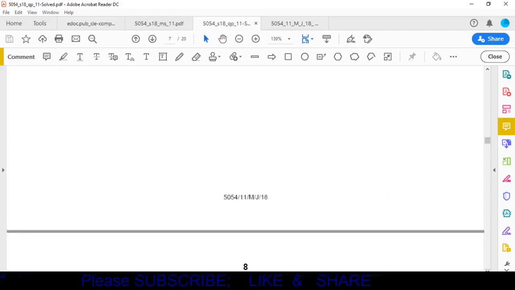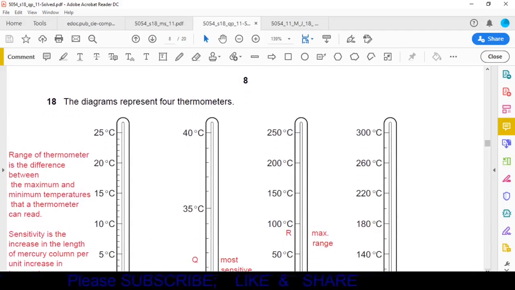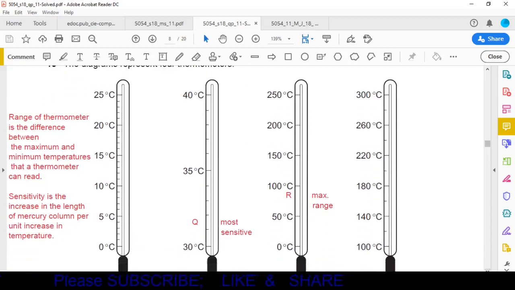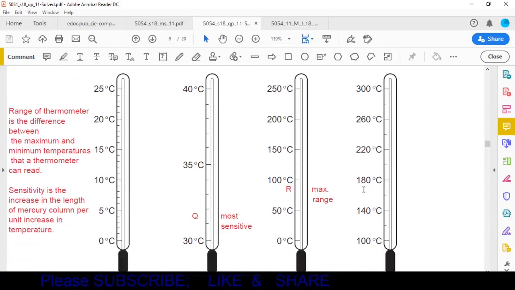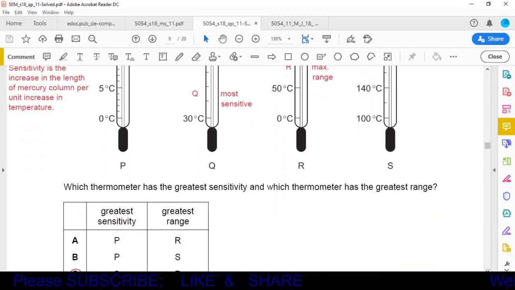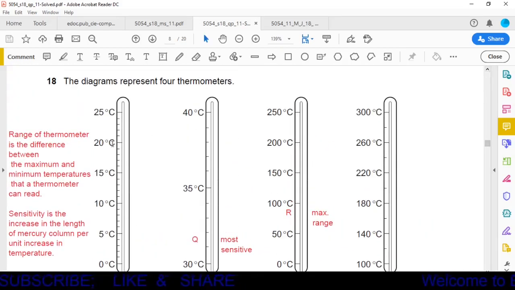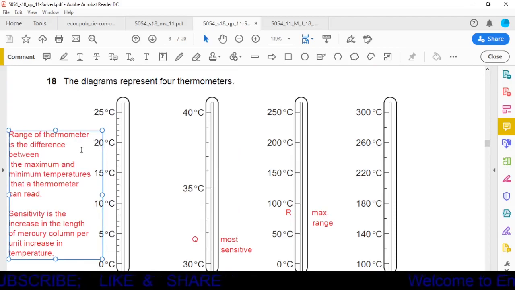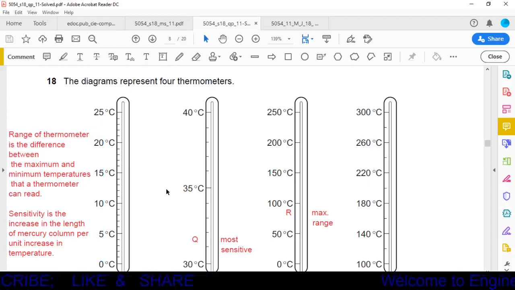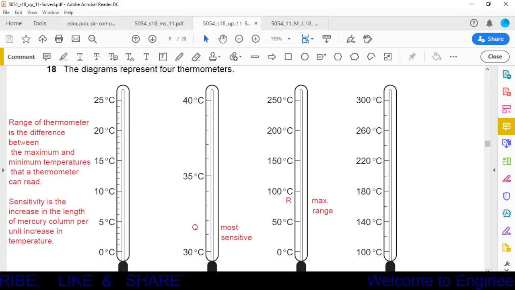Question number 18. The diagram represents four thermometers. Here we have four thermometers with different ranges, and we will check first what is asked here. Which thermometer has the greatest sensitivity and which thermometer has the greatest range? First we should know what is meant by sensitivity and what is meant by range. Range of a thermometer is the difference between the maximum and minimum temperatures that a thermometer can read. Now we will check these four thermometers.